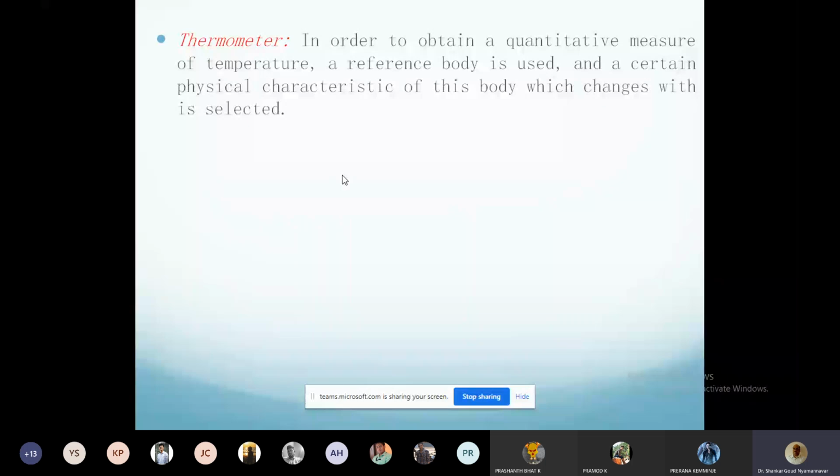So what happens when you have mercury? The mercury volume is increasing, but it is enclosed in a glass tube. Glass is a very rigid body, right? Its volume does not change. Of course, the volume of glass also increases when you increase the temperature. But compared to mercury, the increase in volume of the glass is negligible.